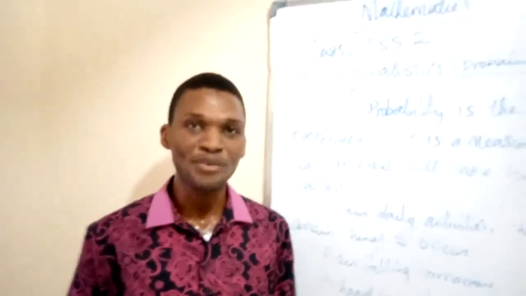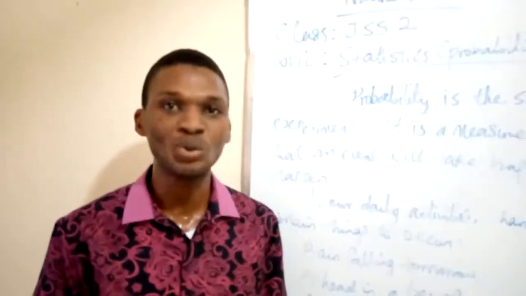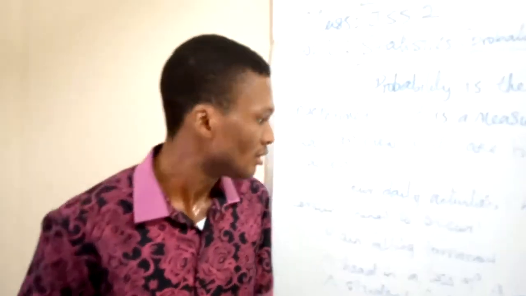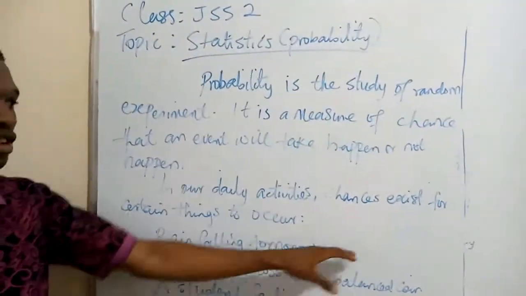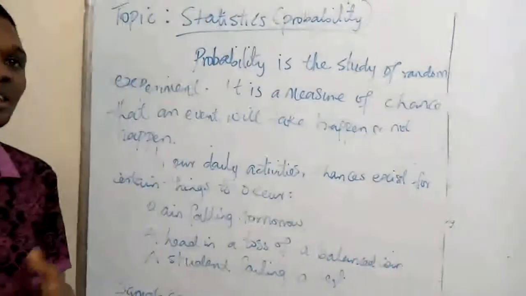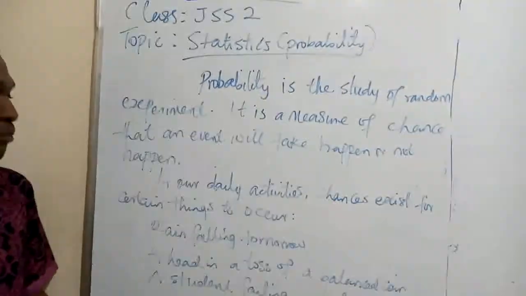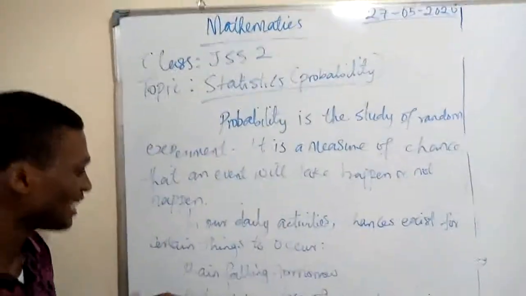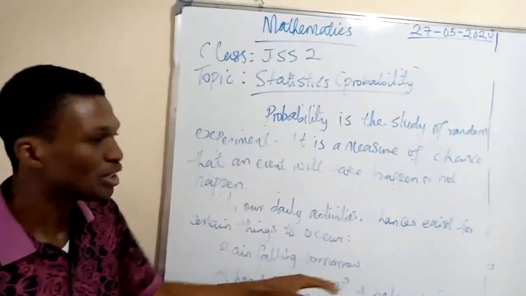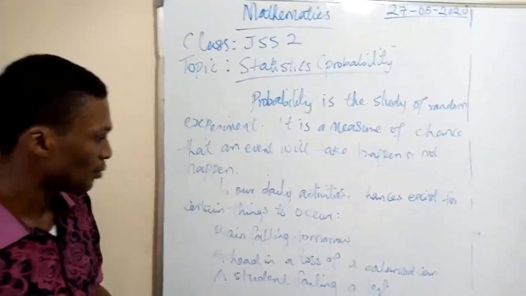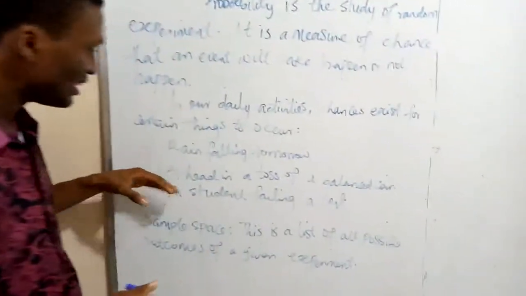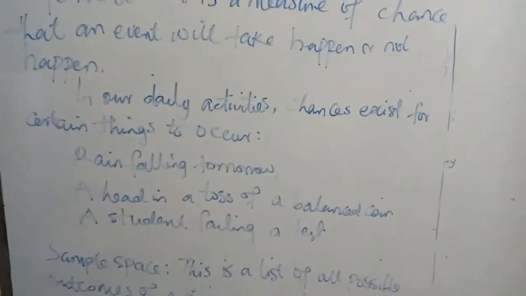From the first, rain falling tomorrow. Presently, it might not be raining, but we cannot say for sure whether it will rain tomorrow or not. We are not very certain. So the measure of this chance that it will either rain or not rain is what we refer to as probability.